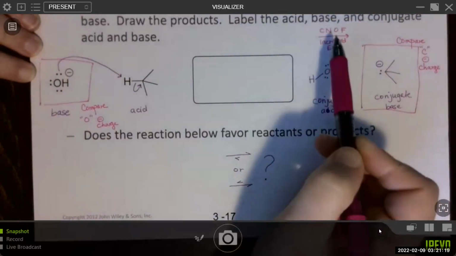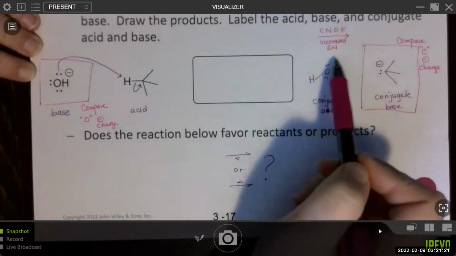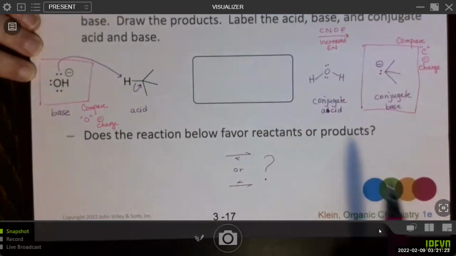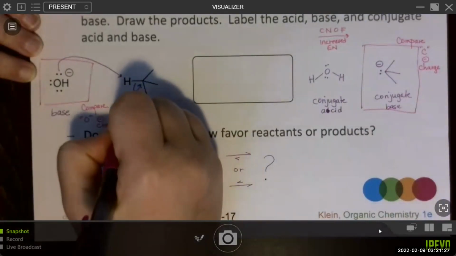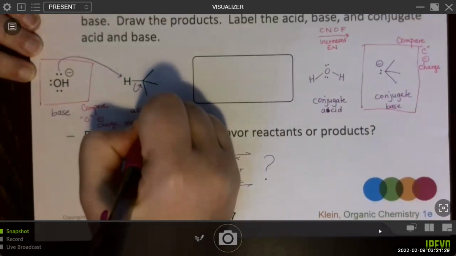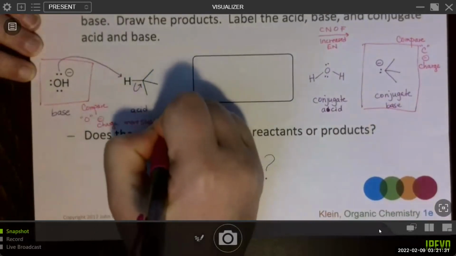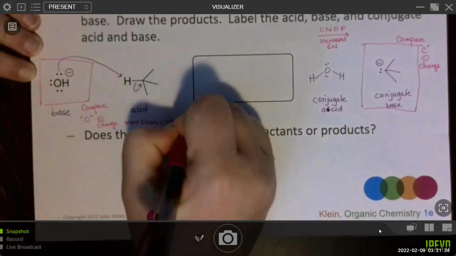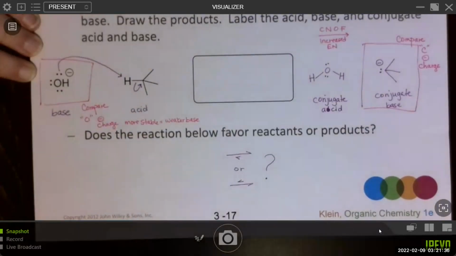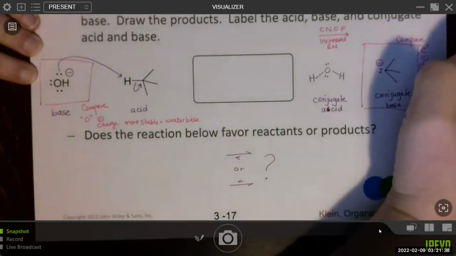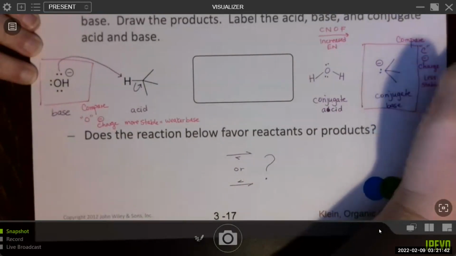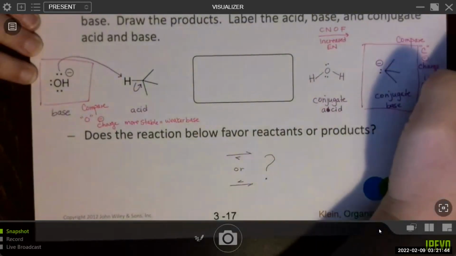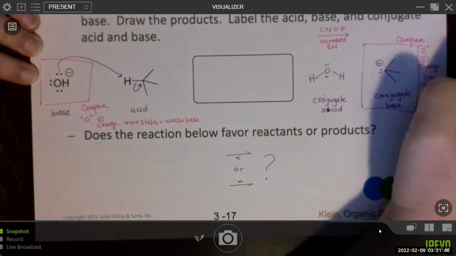Oxygen is more stable with a negative charge because it's more electronegative. So this one is predicted to be more stable, which means weaker base. And conversely, the carbon with a negative charge is less stable, which means stronger base.